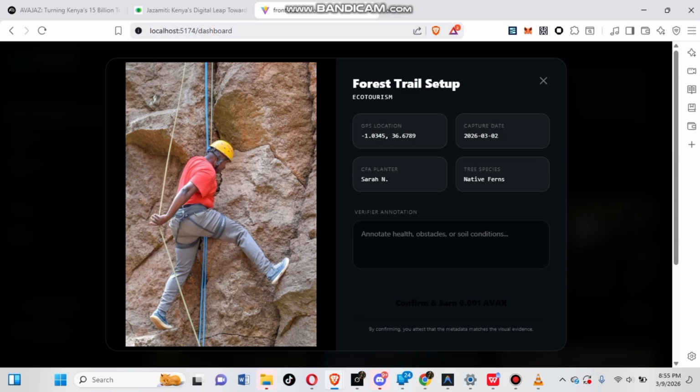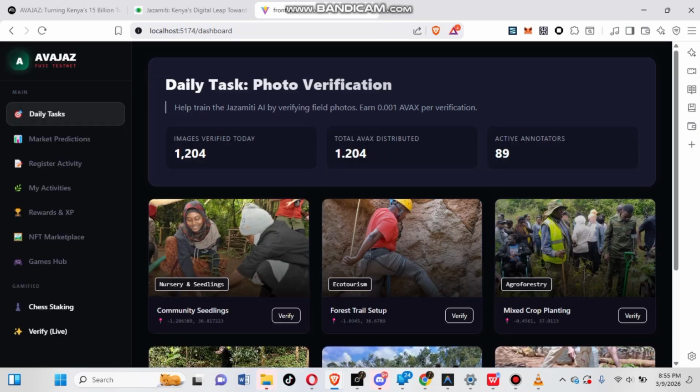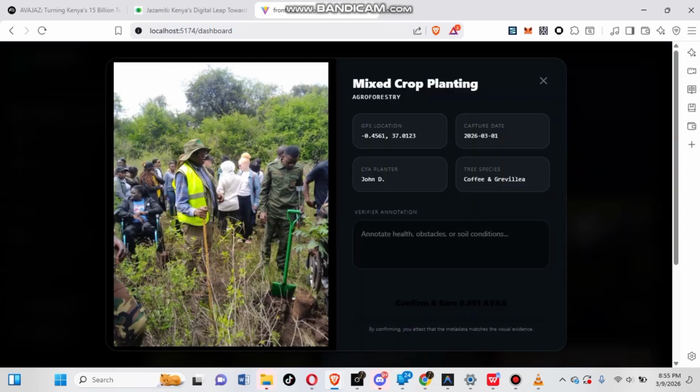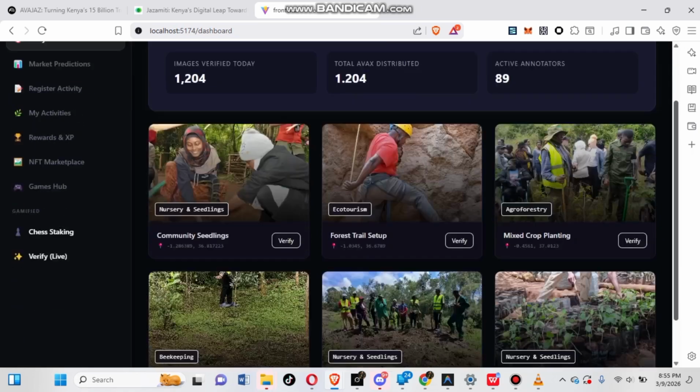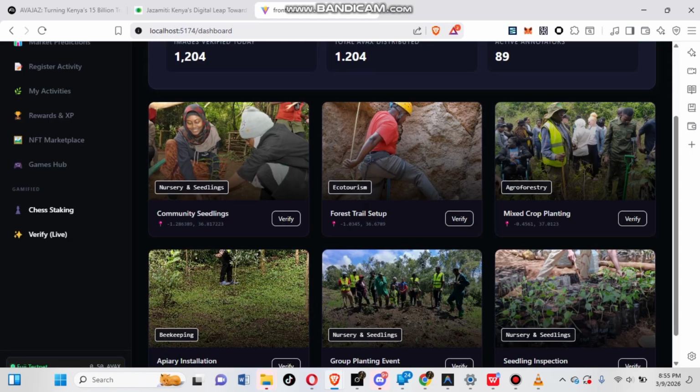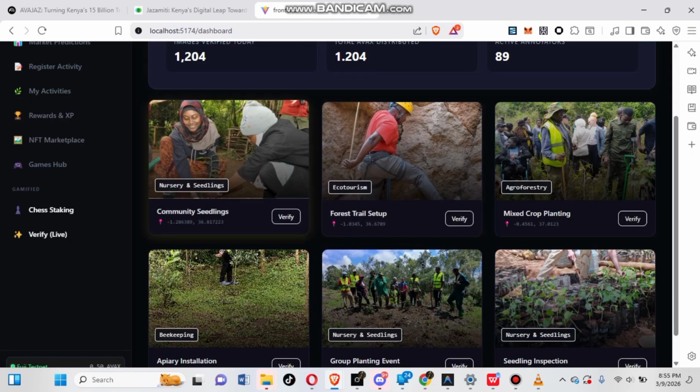Let's move to the next. Here you see a climber inspecting rock site in Ololua Forest. This represents ecotourism checking safety, ensuring the climbing routes remain safe for visitors. In the image, we see community members planting trees in support of accessibility programs for disabled participants. And here, we also see youth group participating in conservation activities. In fact, if you look closely enough, you can see me there at the background. These real activities are happening in our forest. Through Avajaz, we can capture this environmental work digitally and verify it transparently.